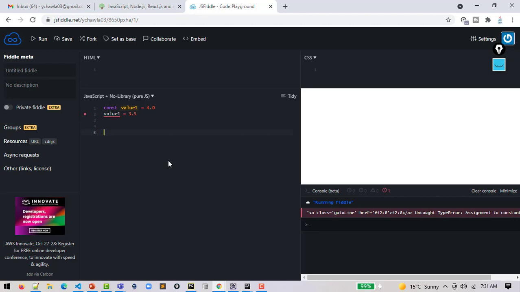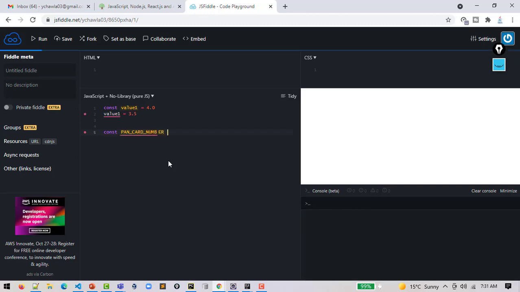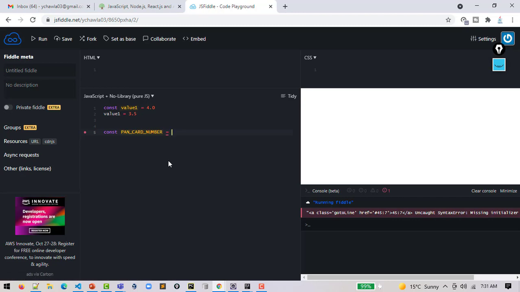So I was saying this concept of constant has come to JavaScript, which wasn't there before ES6 or before TypeScript came in. If I would like to give the birth date of a user, or the hexadecimal value of any color, or let's say the PAN card number, or any social security number, which is not going to change, those are declared as constants basically. We will talk about that in detail.